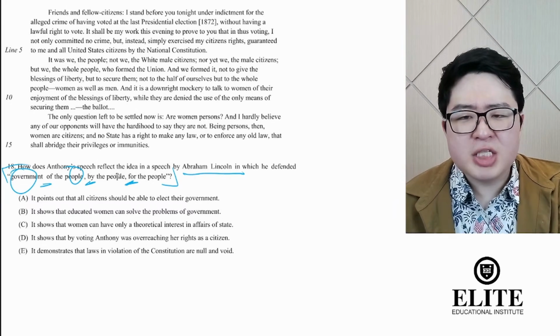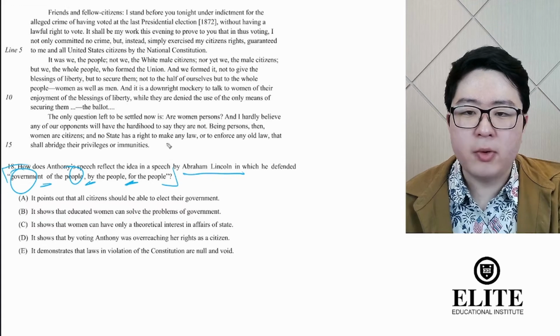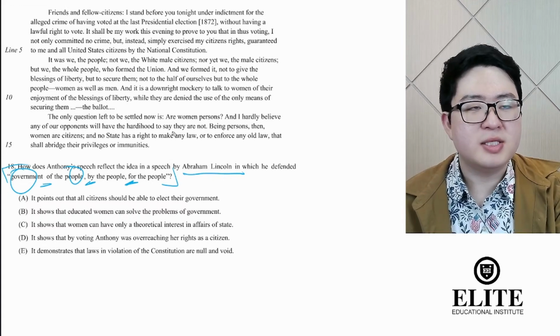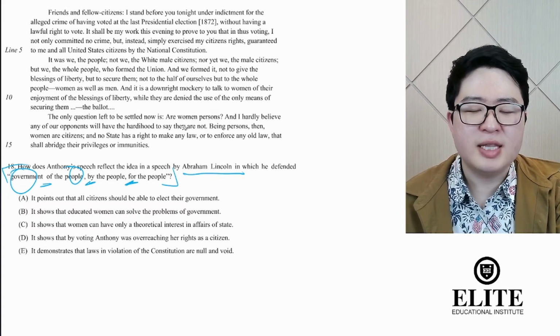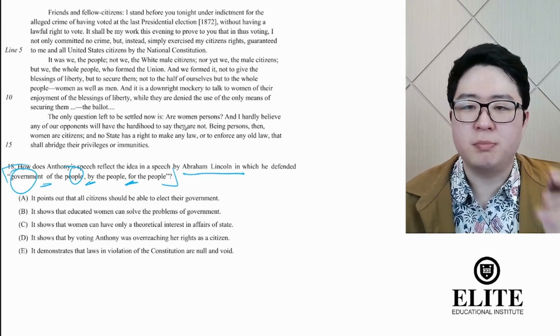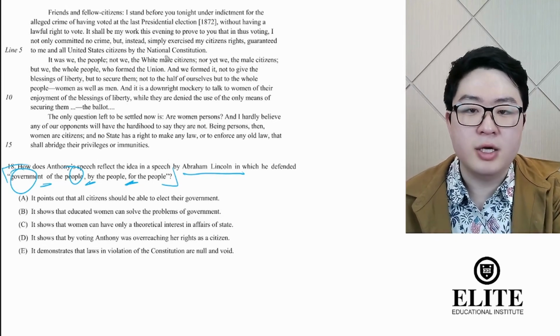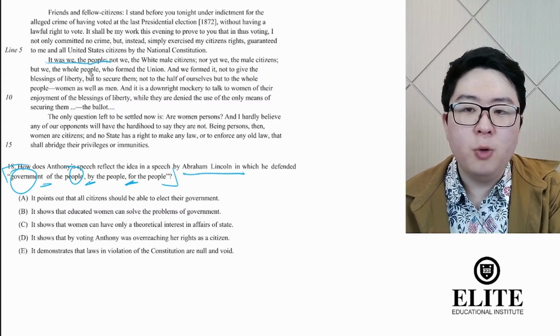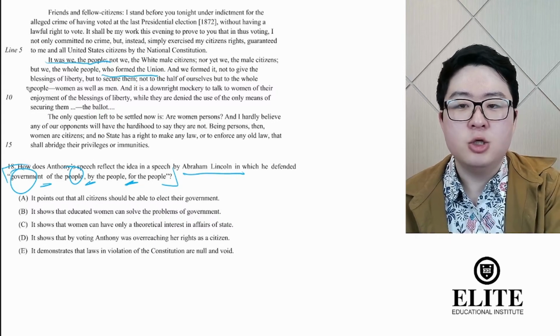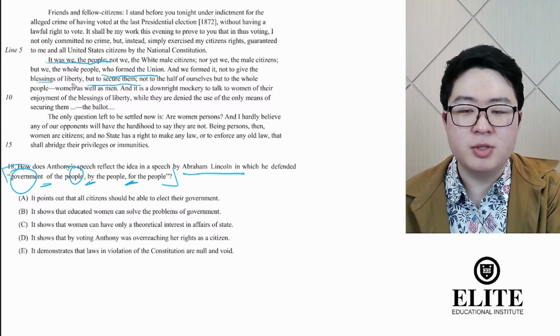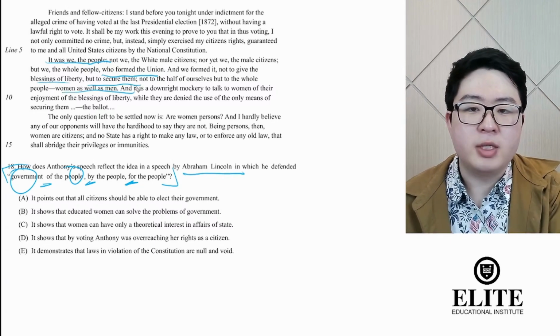And so Anthony's speech, I think you'll realize at this point, does share these similar relationships, this idea of the similar relationship between the people and the government, right? When she says, of course, it was we, the whole people, who formed the union to do what? To secure the blessings of liberty to all people, women as well as men.